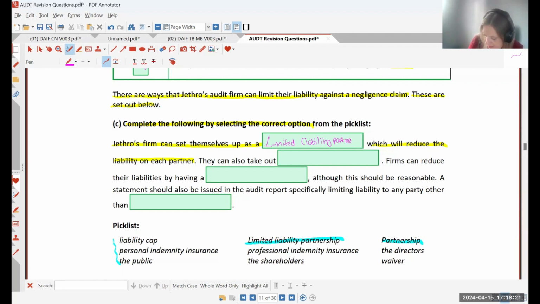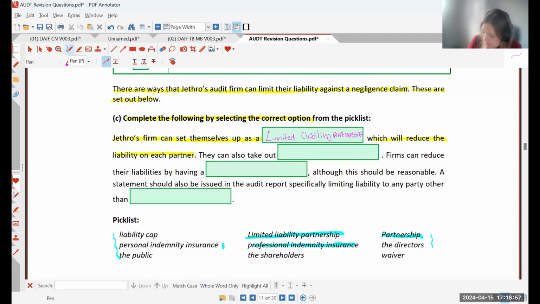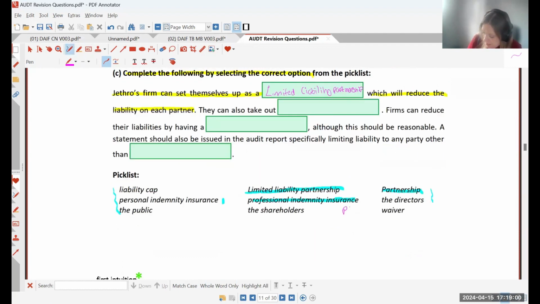Can I fit it in there? Just about. So Jethro's firm can set themselves up as a limited liability partnership, which will reduce the liability on each partner. They can also take out something. So what can they take out? Well, it's not going to be any of those. It's going to be our professional indemnity insurance. Be careful not to get that mixed up with personal indemnity insurance. So our professional indemnity insurance, also known as PII.